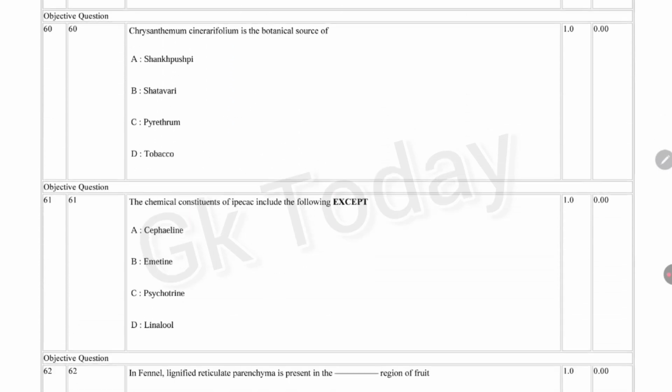Next question. Chrysanthemum cinerariifolium is the botanical source of Shankhpushpi, Shatavari, pyrethrum, or tobacco. Correct answer is option C, pyrethrum.